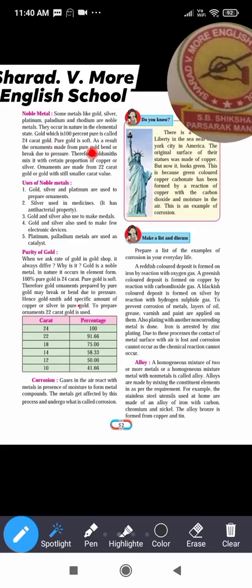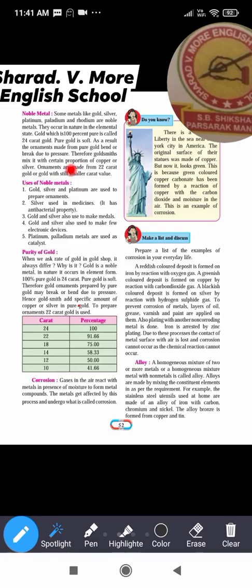Pure gold is soft. As a result, the ornaments made from pure gold bend or break due to pressure. So pure 24 karat gold is very soft, and if ornaments are made from it, they can easily bend or break.